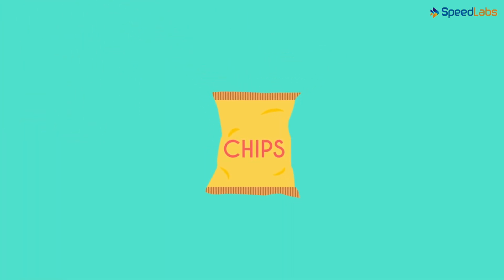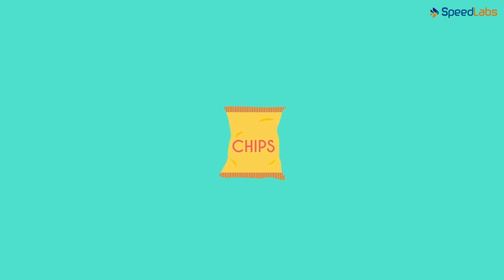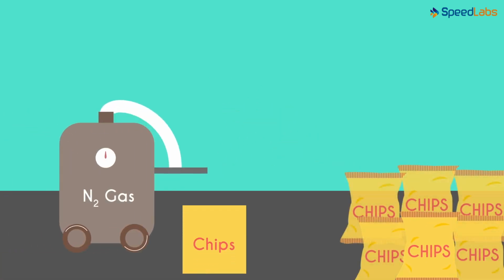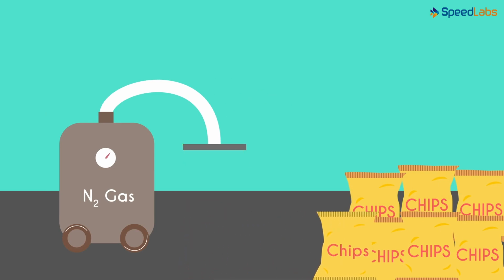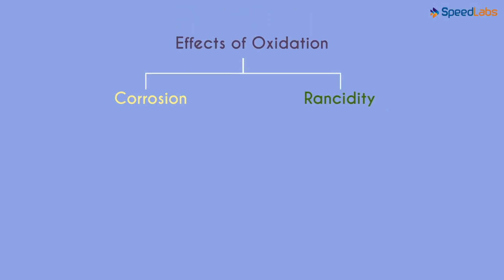I'm sure you've eaten oily chips and you'd have noticed that the bags in which they are kept are not entirely filled with chips. They're almost half empty. That's because they flush the bags with gas such as nitrogen to prevent the chips from getting oxidized. So corrosion and rancidity are two of the major effects of oxidation.